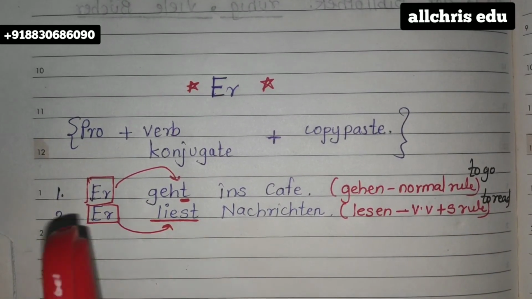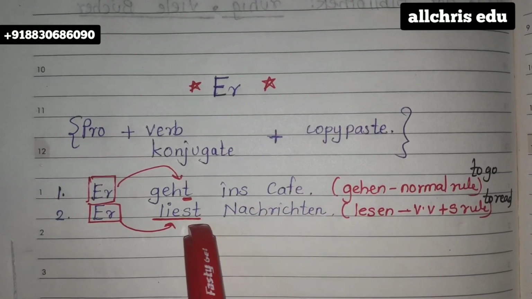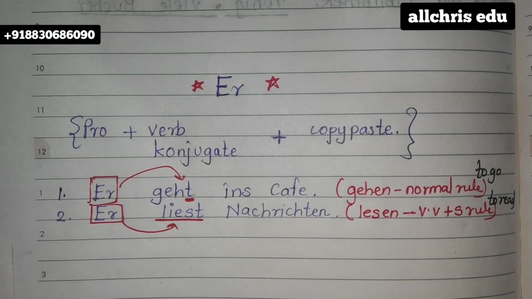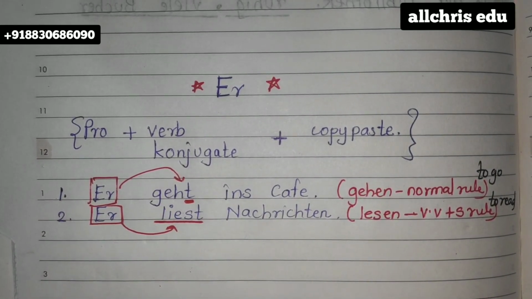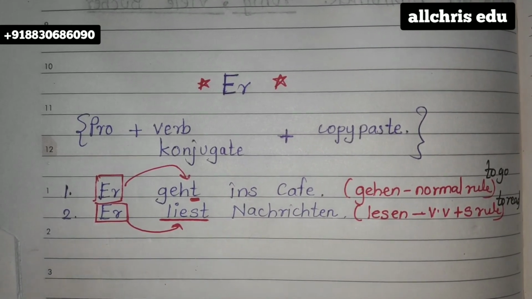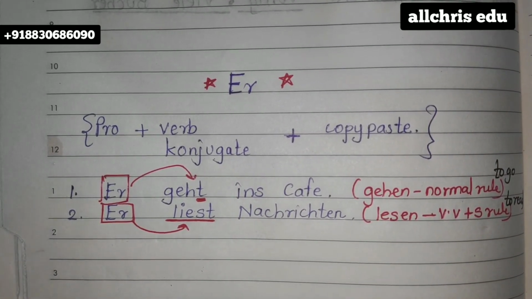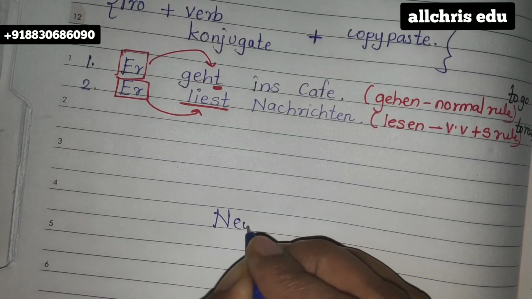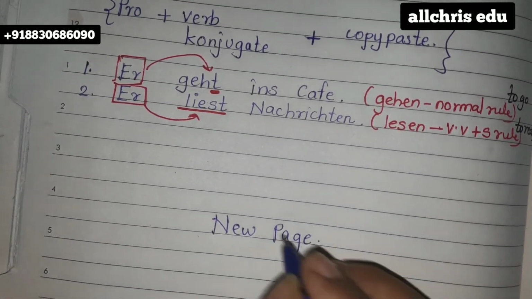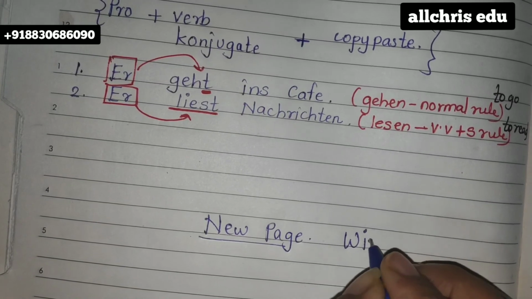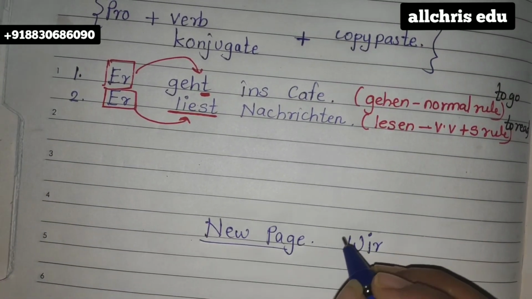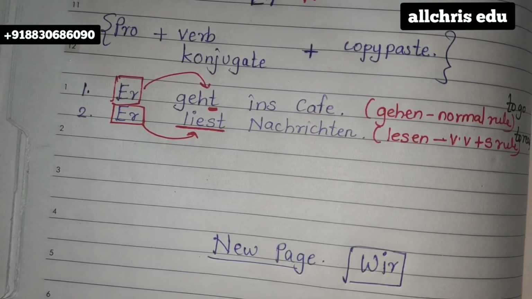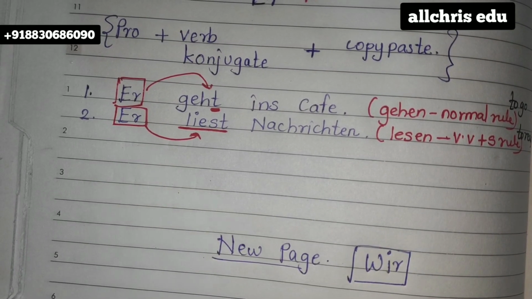So you have to be very careful from where you are writing the verb, and you have to know it properly. The meaning also you need to write. In this manner you can conjugate all 11 verbs and build all 11 sentences in a proper manner. Once you have done with all these raw materials, then you can take a new page, and on that new page you can start all these sentences with the pronoun wir. Same criteria. I want you to try wir on your own, so that I'll understand whether you understood the topic or not. Please do it and do send it to me.